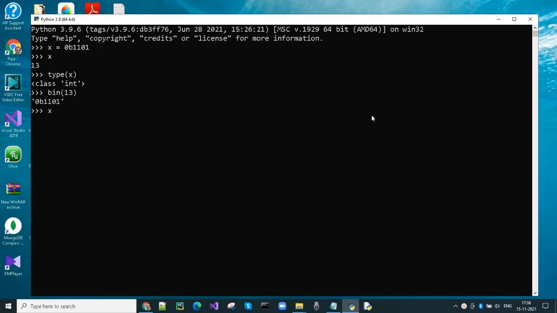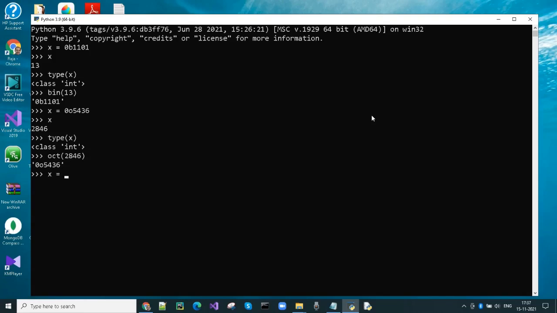Let's assign an octal number to a variable. The first two digit 0o indicates that it is an octal number. It displays the output as integer when printing the variable. Data type of x is integer. To view the integer as an octal number, use oct function.